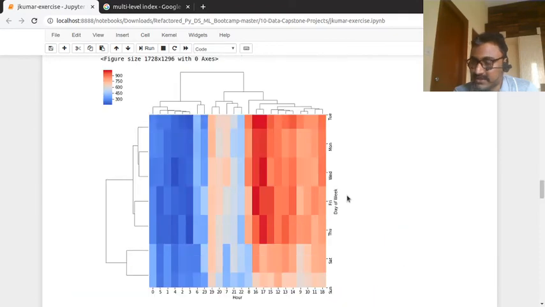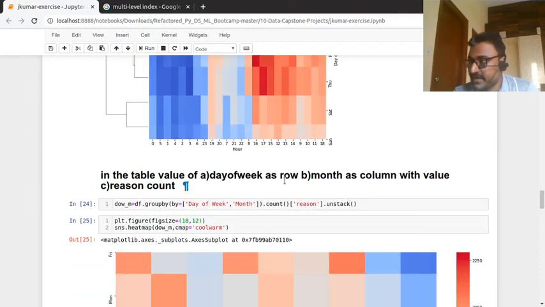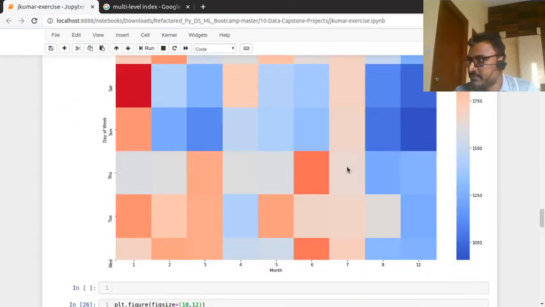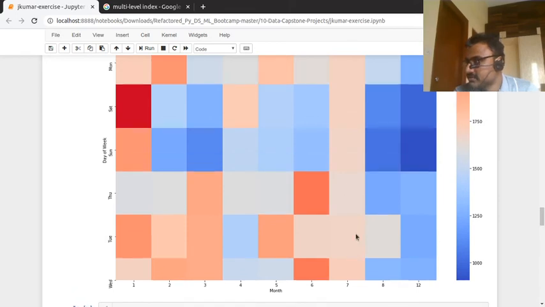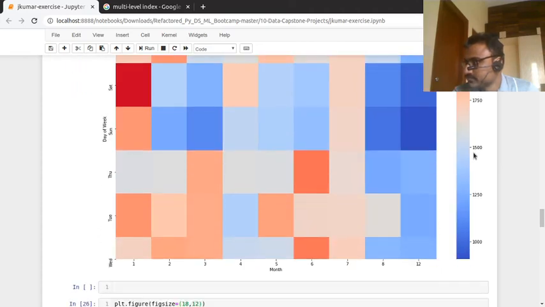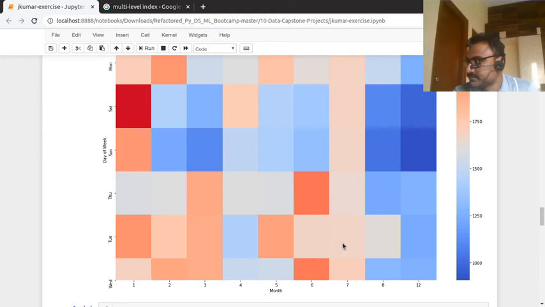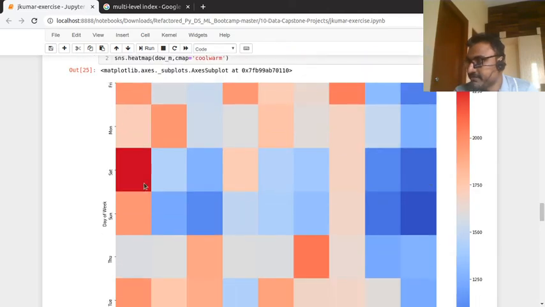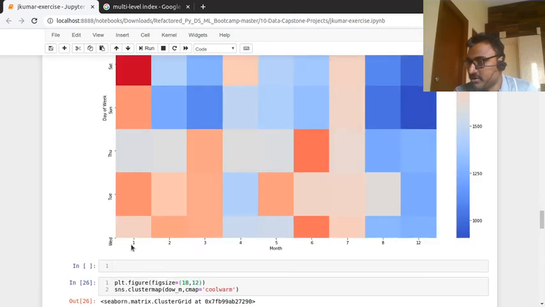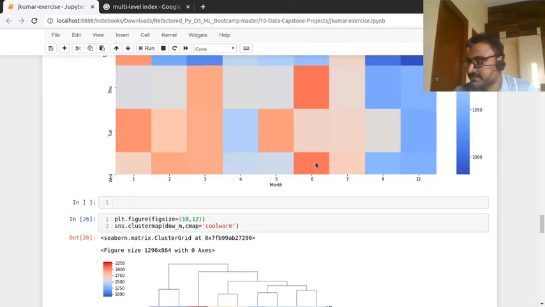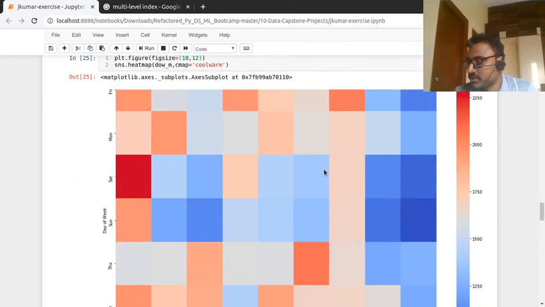This is the day of the week with the hour, and now the day of the week with the month. I am going to take this information. See here, the 7th month has a middle value, and the 8th and 12th months have low values. High values happened in the 1st, 2nd and 3rd months. That's how it works.